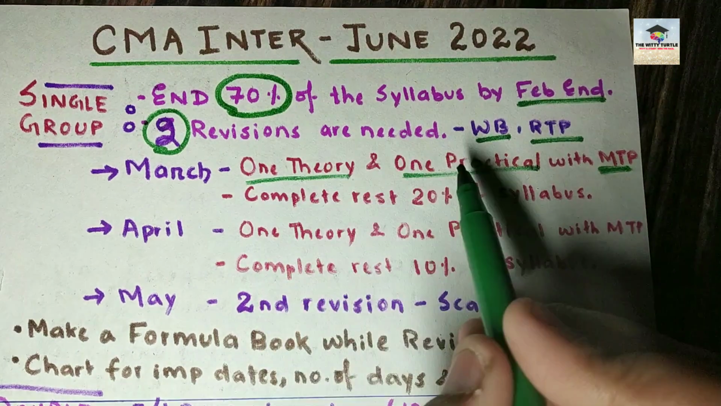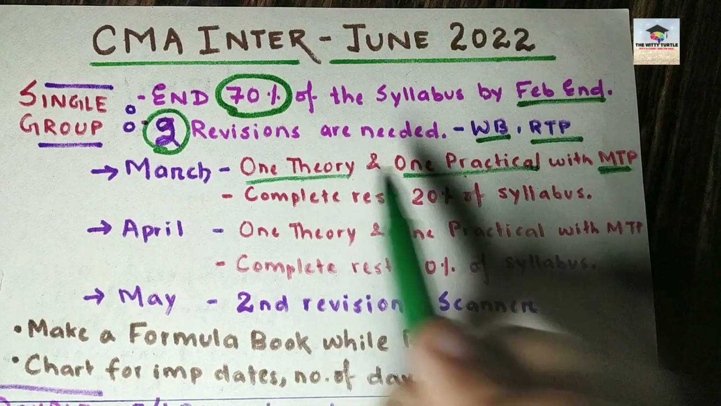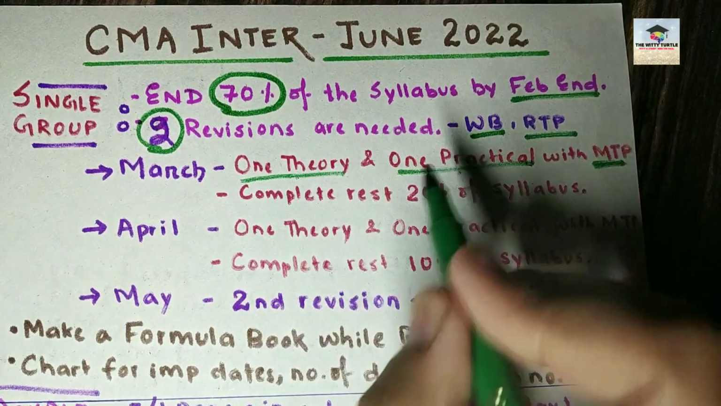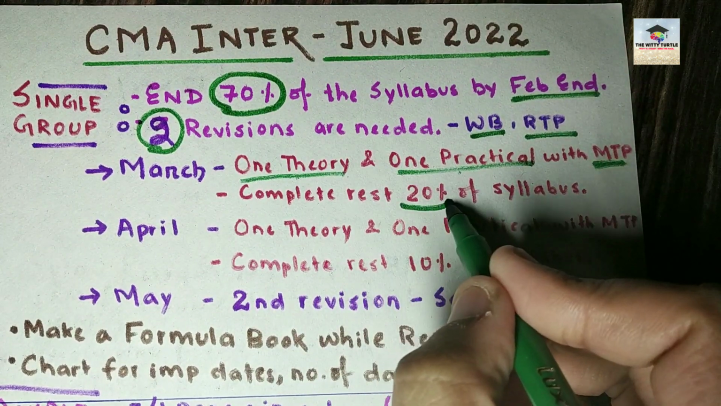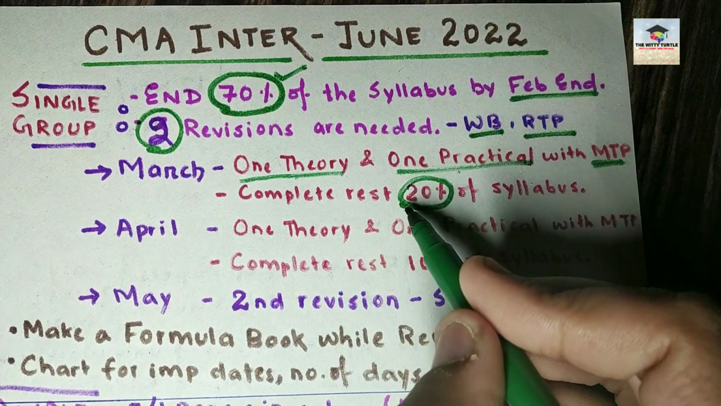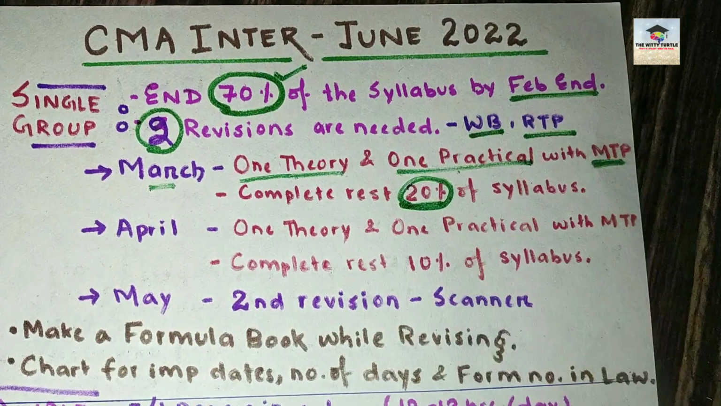Okay, 1 theory and 1 practical. You can either take law and accounts, or you can take DT and cost, or you can take law and cost also. And along with that, you have to complete the rest 20% of the syllabus. यहाँ तक 70% हुआ है. Now the rest 20% of the syllabus you have to complete in the month of March along with these 2 revisions.